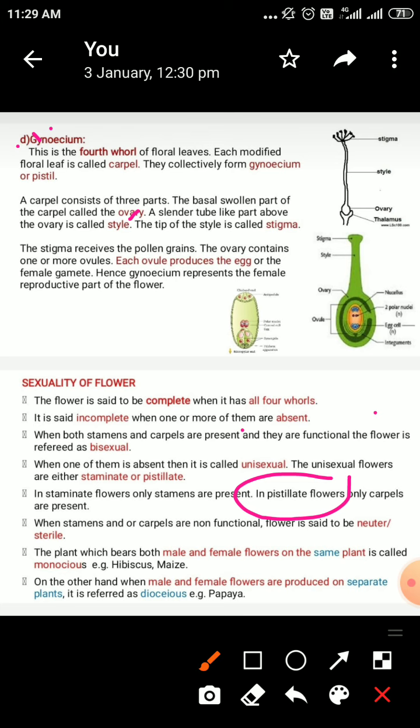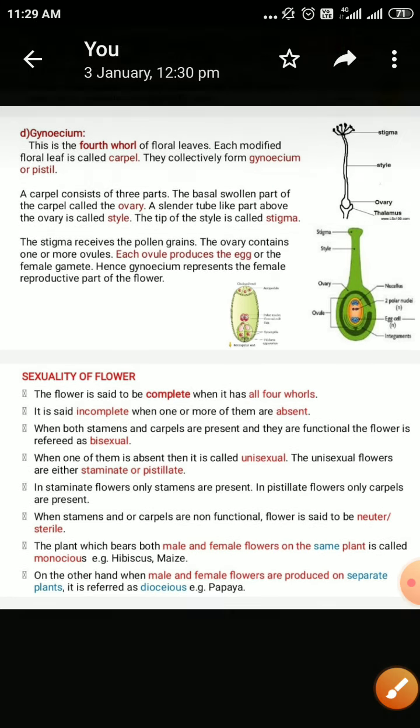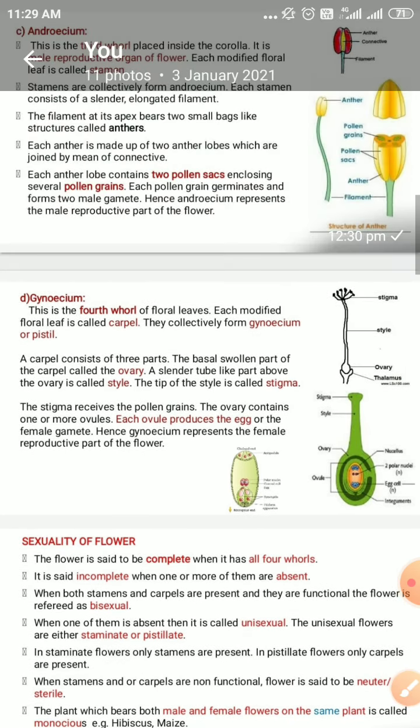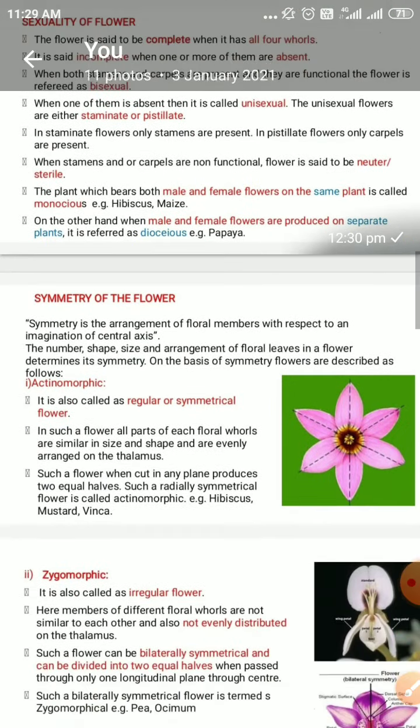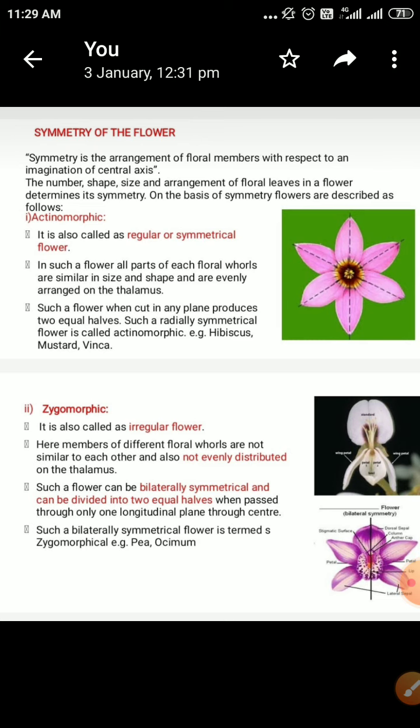So this is the separation of the sexuality. The plants are called dioecious. Now, the next point is about the symmetry of the flower.